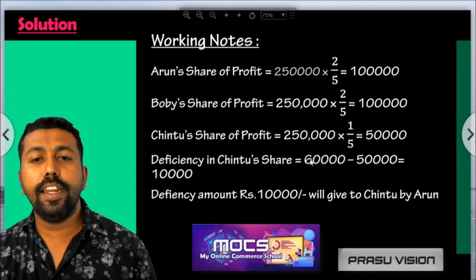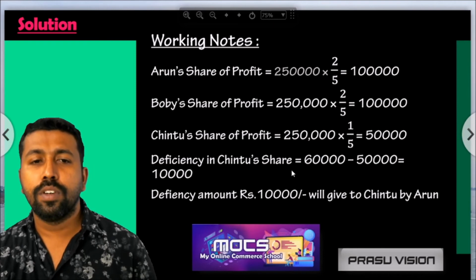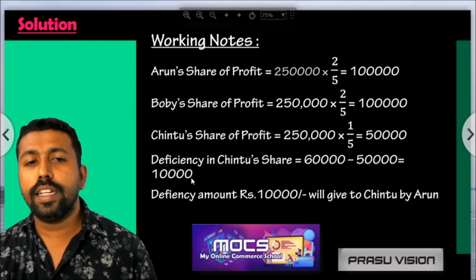But the guaranteed amount is 60,000, so there is a deficiency of 10,000. How do we find it? 60,000 minus what he is actually getting, 50,000, we get 10,000, and the deficiency amount will be given by Arun to Chindu.